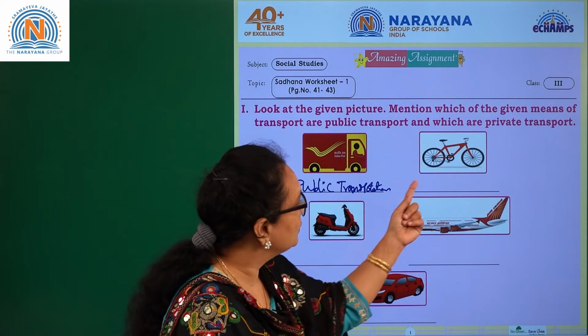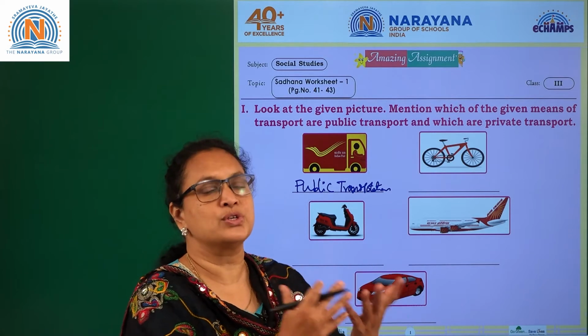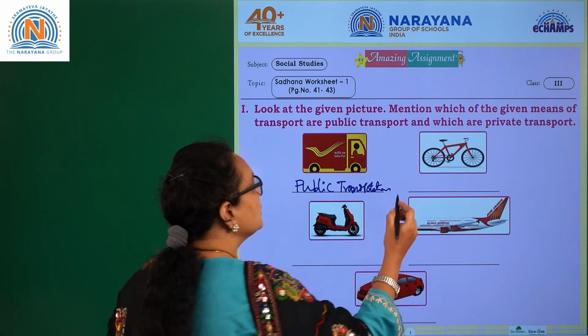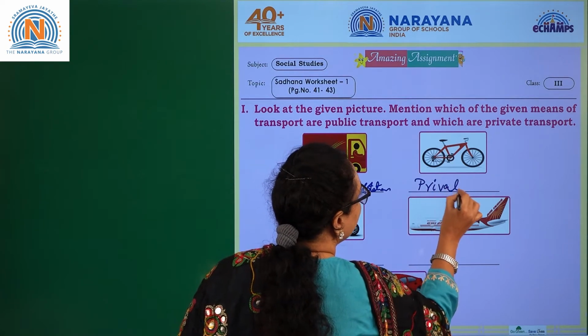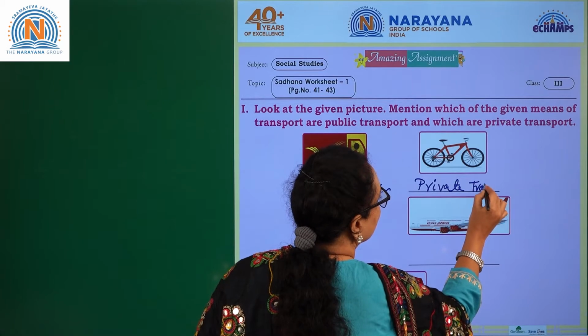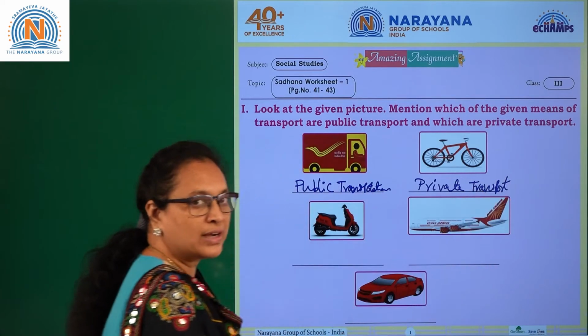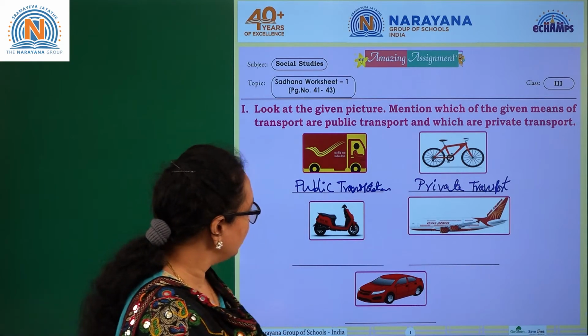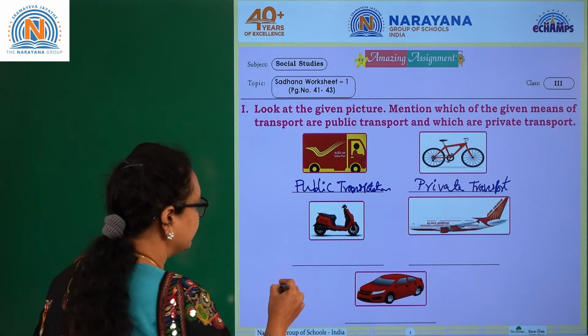Okay. Now coming to the bicycle, definitely it's a private, right? You don't find anything which is owned by the government like this. So this is called private. This is private transport. Fine children. Coming to the scooty or two-wheelers, even this is private.